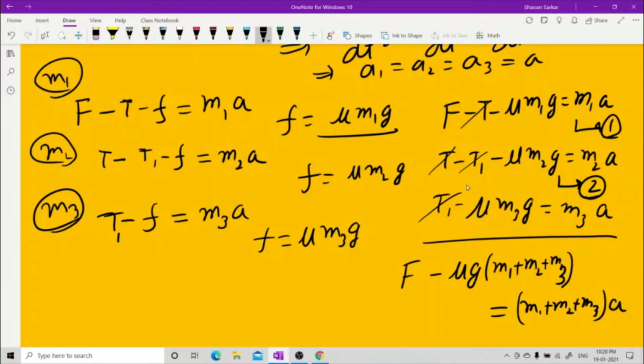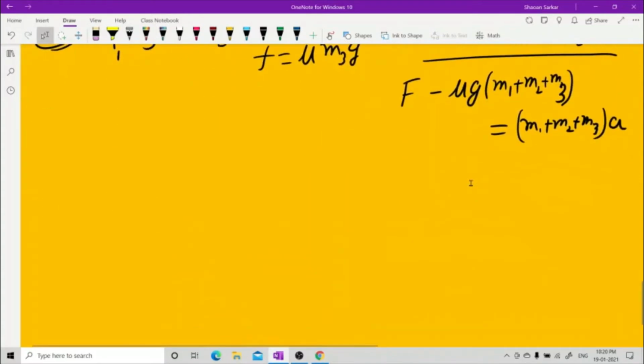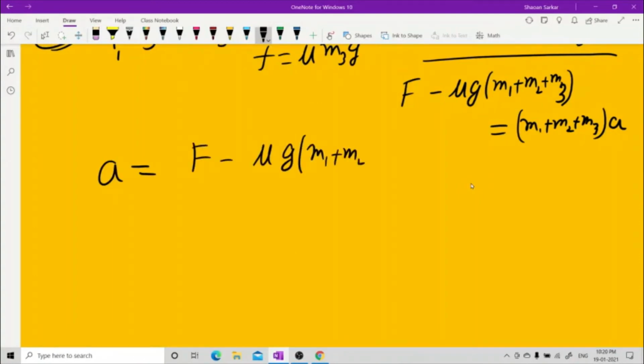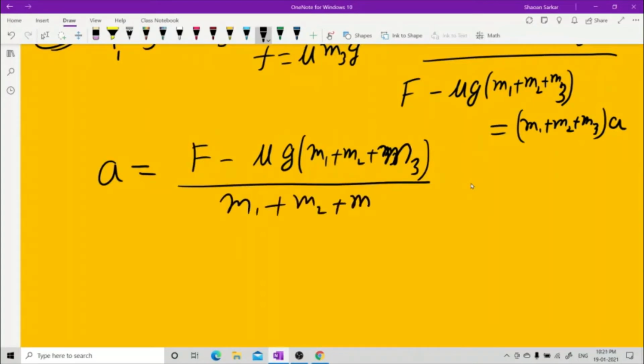So now your acceleration comes out to be a equals F minus mu g (m1 plus m2 plus m3) upon m1 plus m2 plus m3.